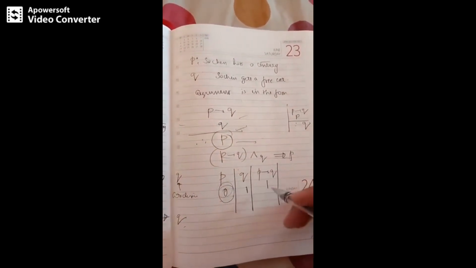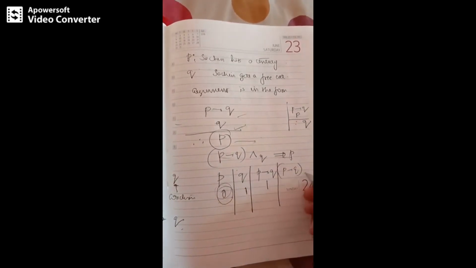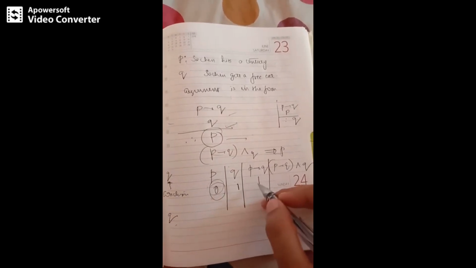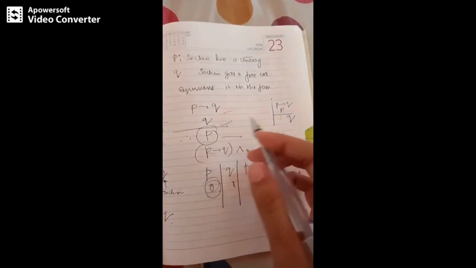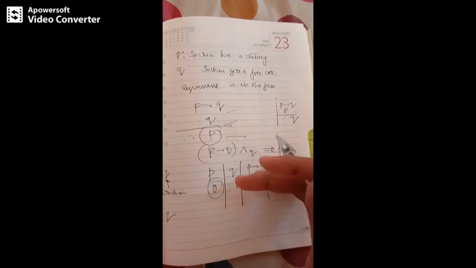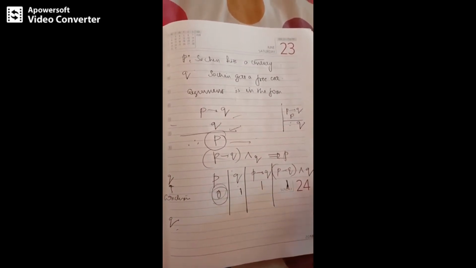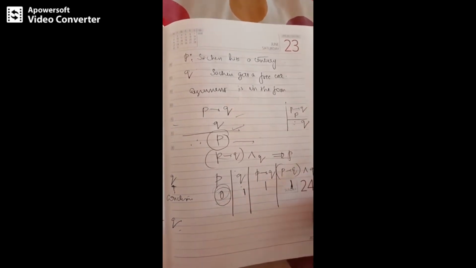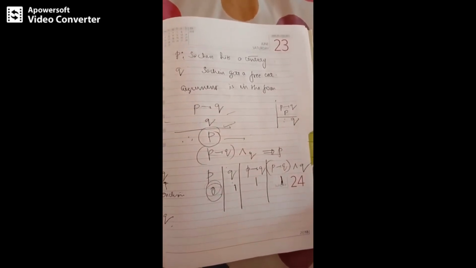Then I check P implies Q and Q, which is 1. So there is a possibility that the conclusion can be false. The conclusion may be true or false even though the premises are true, correct?